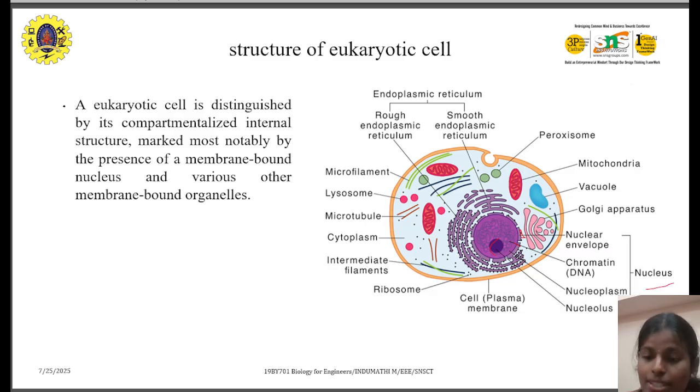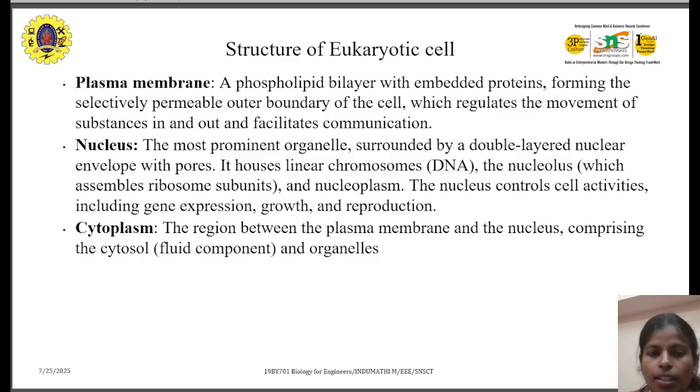Okay. Next is the cell membrane, the outer body. And next we have ribosomes and cytoplasm. We have cytoplasm here as well, in the eukaryotic cell. And we have microtubules, lysosomes, microfilaments, and endoplasmic reticulum. The endoplasmic reticulum is of two types: rough endoplasmic reticulum and smooth endoplasmic reticulum. And here we have peroxisomes, mitochondria, and vacuoles. These are the parts in the eukaryotic cell.